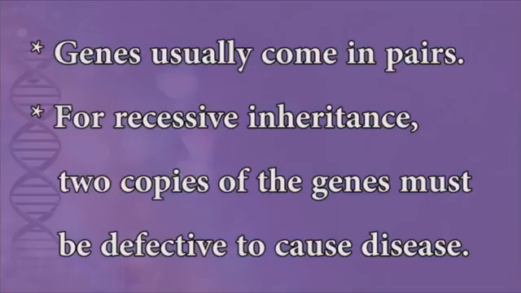A mutation in a gene on any one of the 22 non-sex chromosomes can lead to an autosomal disorder. Genes usually come in pairs. For a recessive condition, two copies of the gene must be defective to cause disease.